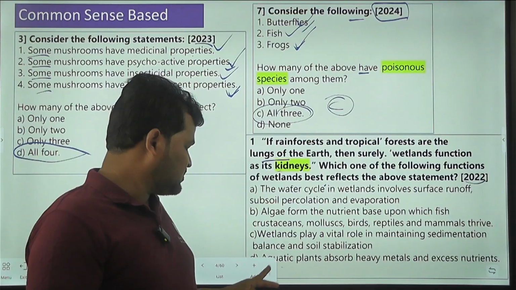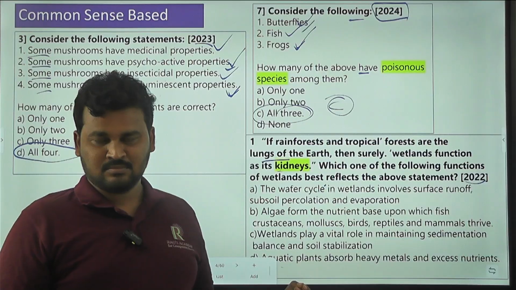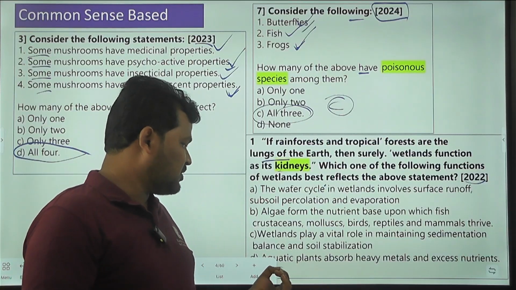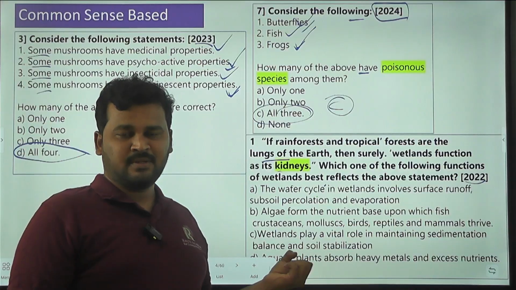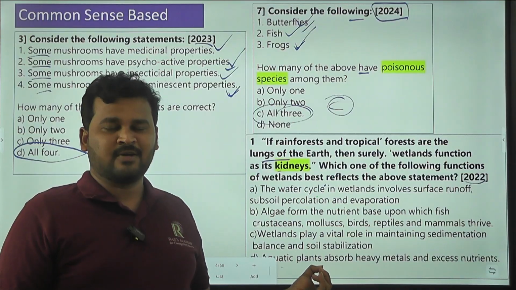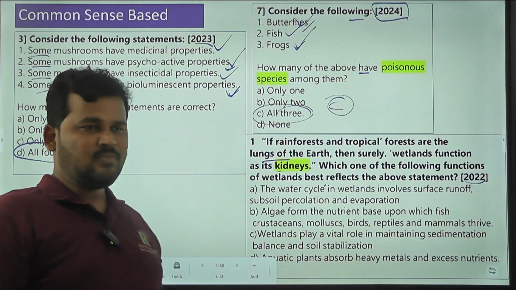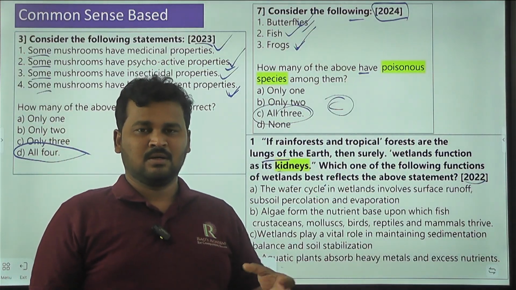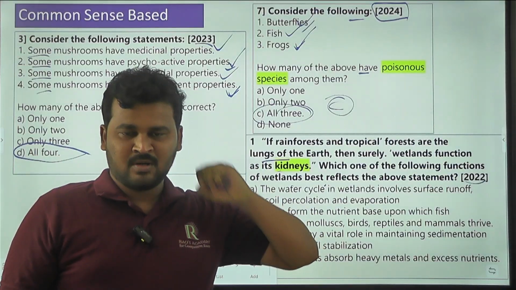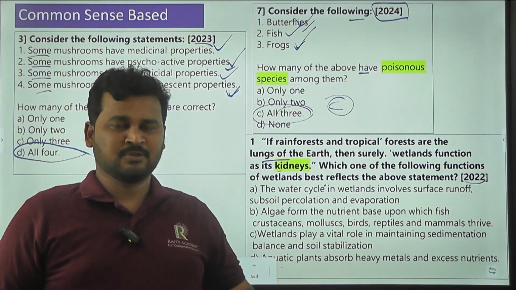So, option D is also saying that aquatic plants absorb heavy metals and excess nutrients. So what are aquatic plants doing? They are absorbing the materials, heavy materials. So where can we find aquatic plants? We can find aquatic plants in wetlands. What is a wetland? It is a landscape which has continuous water.